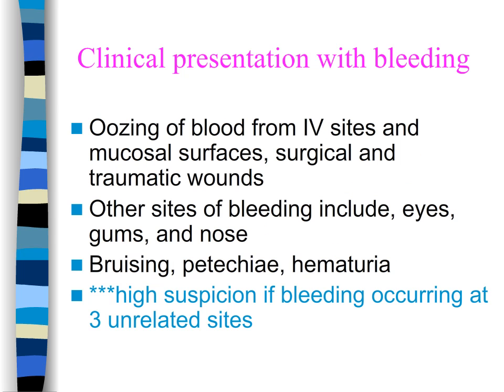The classical sign of DIC is blood oozing from everywhere, from the tear ducts, from the nose, in the urine, from the pores, in the stool, from any orifice that the patients have, and those orifices that we make. We start an IV line, and blood oozes from that site as well. So we see bruising and petechiae as well. Anytime there are at least 3 unrelated sites where there's bleeding, we should highly suspect DIC.